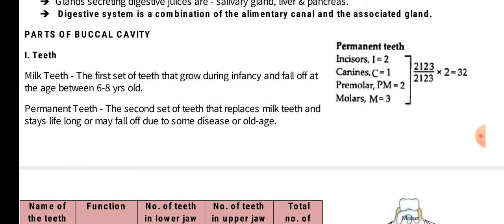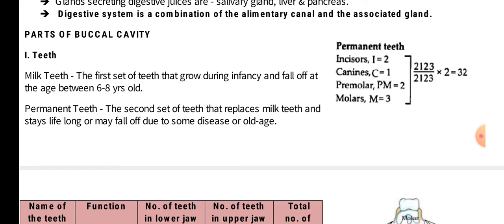Now in case of human beings, we have two types of teeth sets. One is milk teeth, which grows during the infancy period, and then they fall off at the age of around 6 to 8 years, and then comes the final permanent teeth, which stay throughout life until and unless, due to some disease or old age, they fall off.